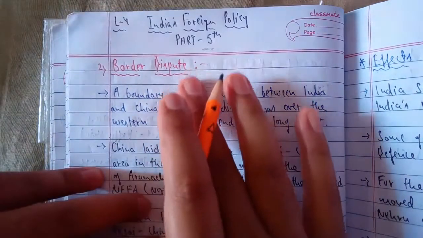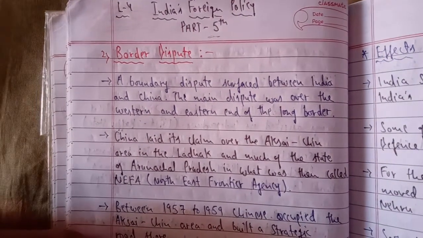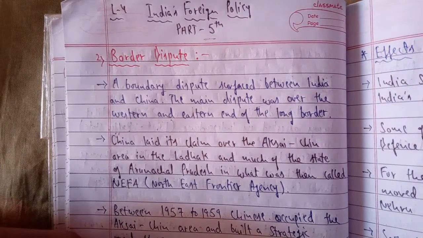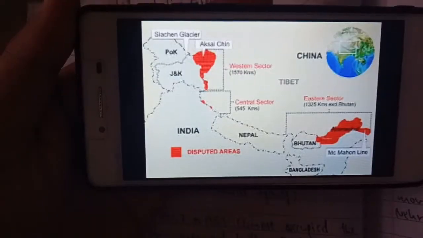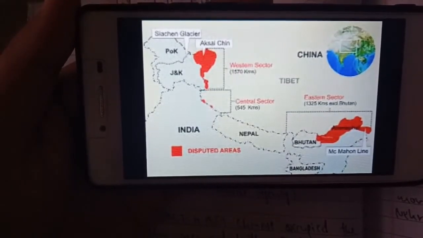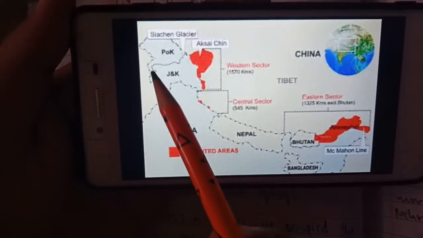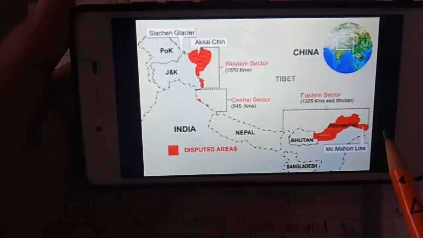But before I start the topic for the day, let me show you the map. I am sure you must know about the border issues of India and China, as current updates are going on in the news channels also about the India-China border regions. So let me show you the map. I hope you can see it. It's not so clear, but it's a rough sketch, and you will be able to understand. This is the map of India and the boundaries connected to India and China.